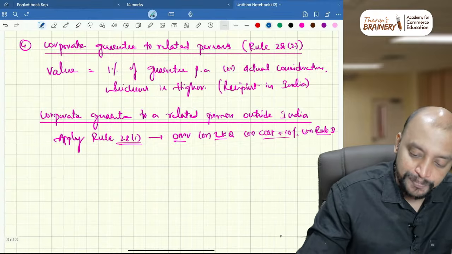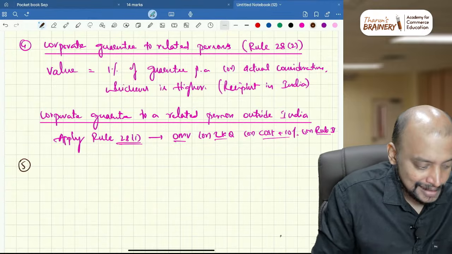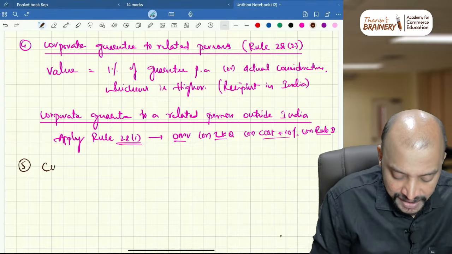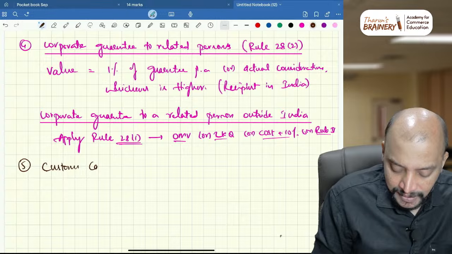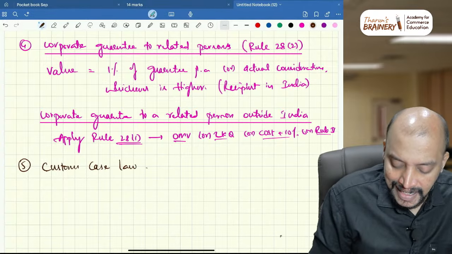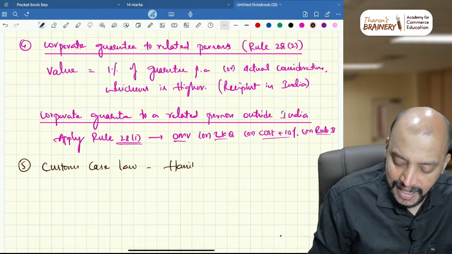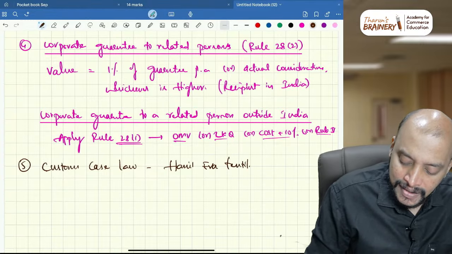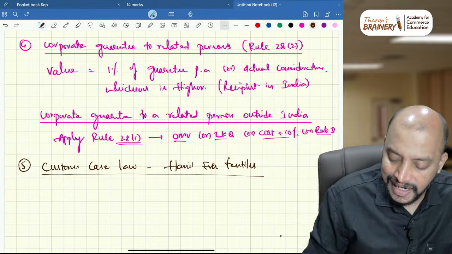Then next one, number 5. So that is with respect to one customs case law, that is the Hanil Era Textiles case. So what is this Hanil Era Textiles case?